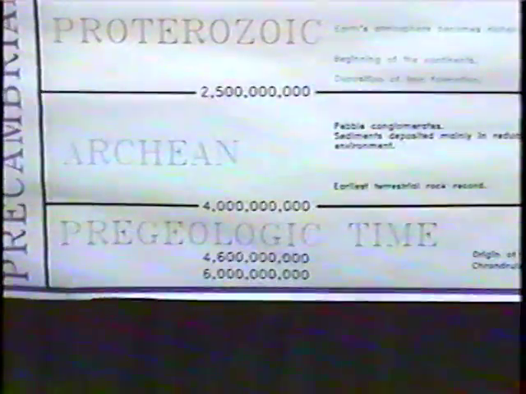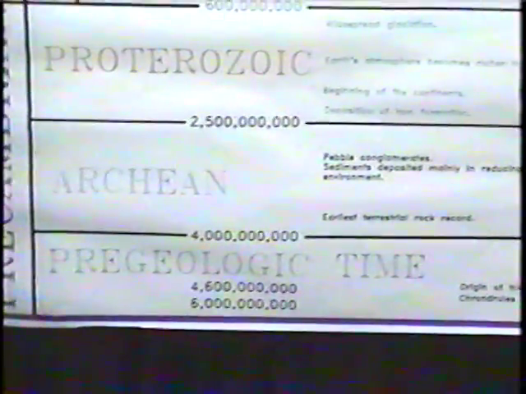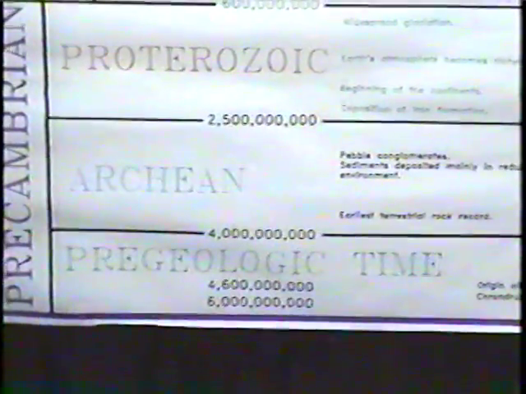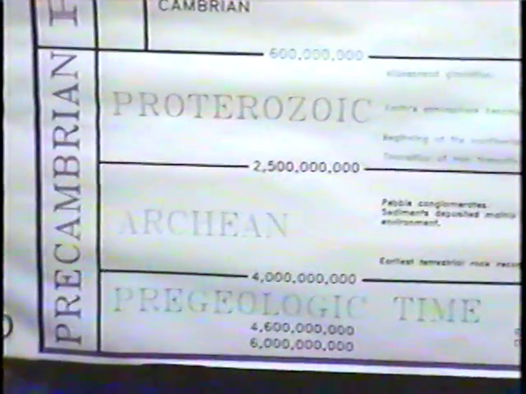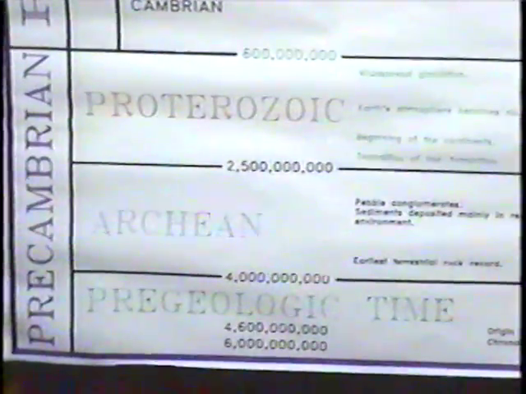Time earlier than the Archean era is sometimes referred to as pre-geologic time, a part of the history of the Earth where we really don't have a record. The record of pre-geologic time that is older than 4 billion years is much better represented on the Moon and other planets of the inner solar system. But the oldest records that we have on the Earth that we know of are 4 billion years old. The Earth is about 4.6 billion years old.